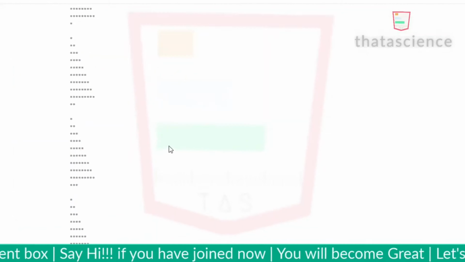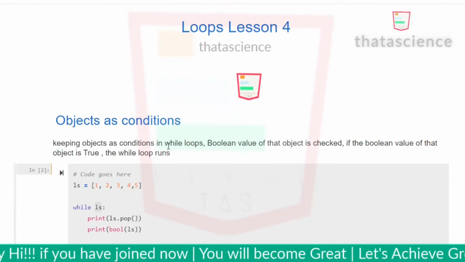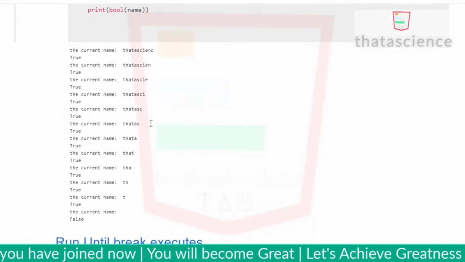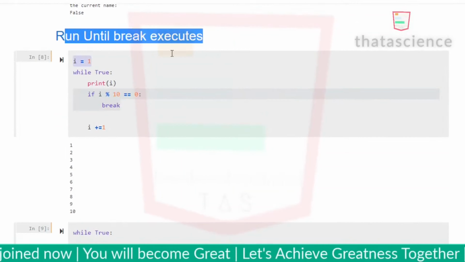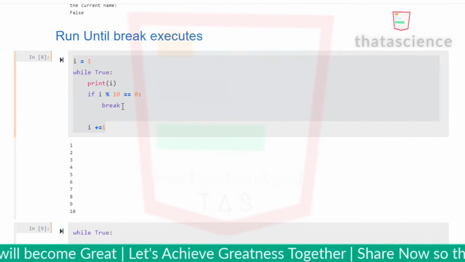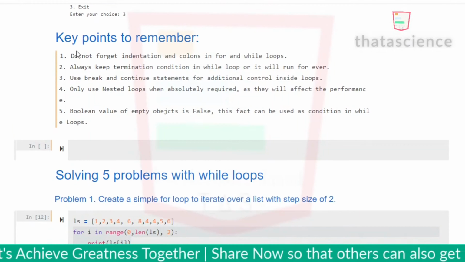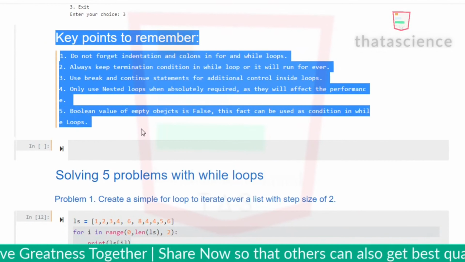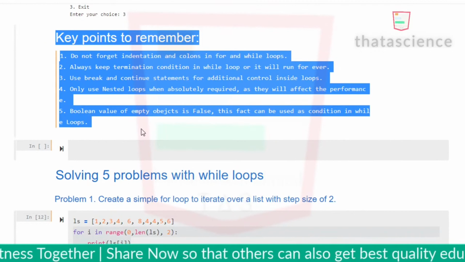Today we learned about important concepts. We learned about objects as conditions. We learned about the infinite while loop and running it until it breaks. And we also understood where it can be very useful. Then we went through the critical points that you have to remember as far as loops are concerned.